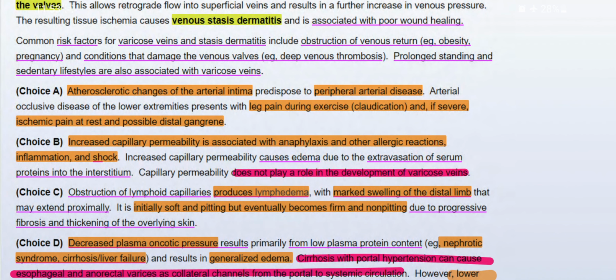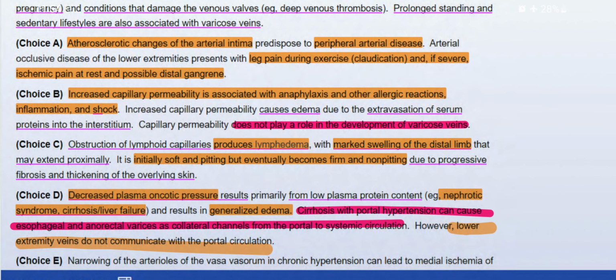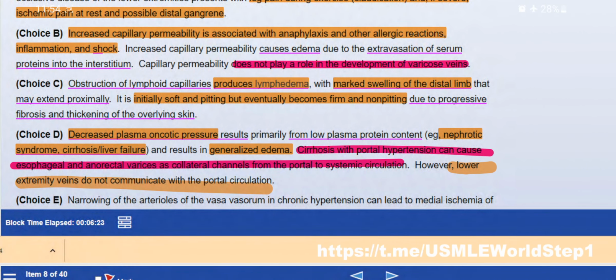Atherosclerotic changes of the arteries, we talked about this. Increased capillary permeability is associated with anaphylaxis. We talked about this. It doesn't play a role in the development of varicose veins, right? This is important. Okay, why not option C? That will produce lymphedema. We talked about these things, right? Initially soft and pitting.